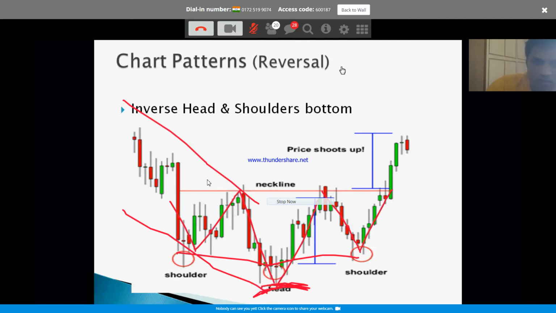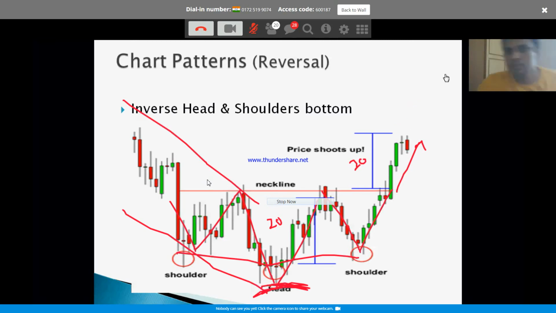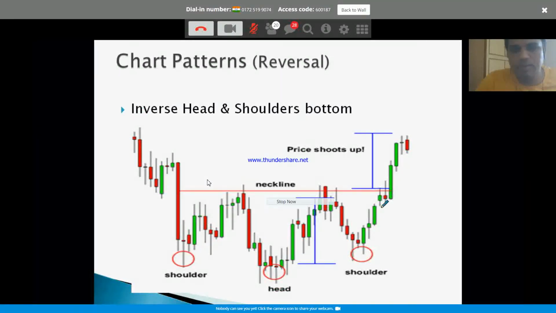Okay, so the moment this neckline is broken on the upside, you can anticipate whatever the distance from head to the neckline. Let's say this is 20 points. That means the moment it is broken to the upside, you can anticipate 20 points upside from the neckline. Okay. Again, these names, don't get bogged down with the names. Try to understand what is happening in the price action.